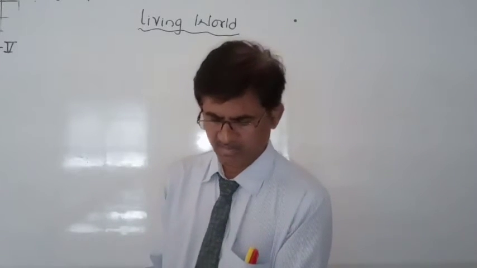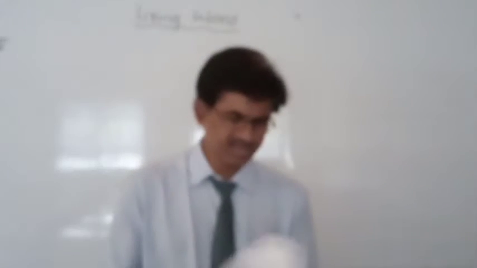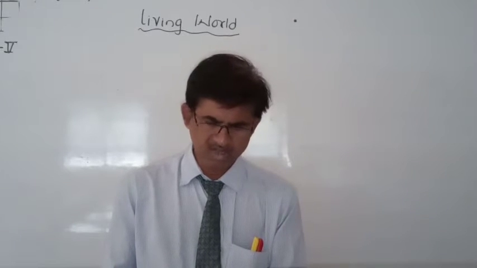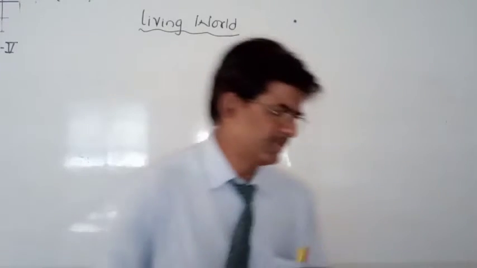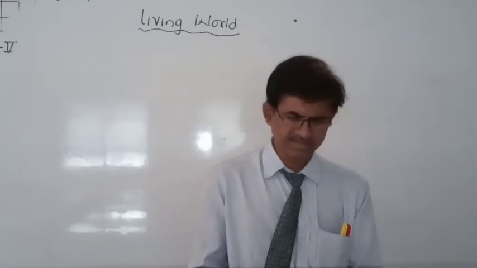Third, living beings eat food, that is, take food. Fourth, living beings grow. Fifth, living beings move. Next, it is movement in animals.